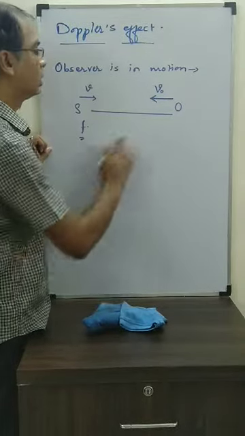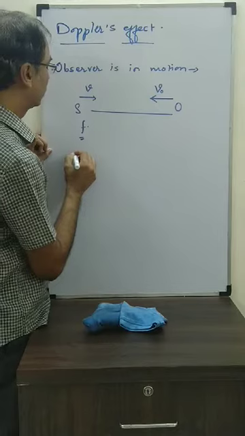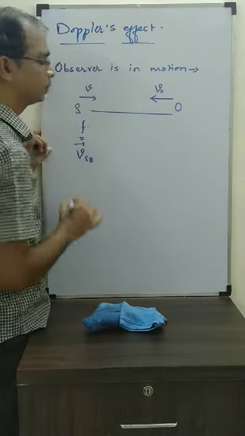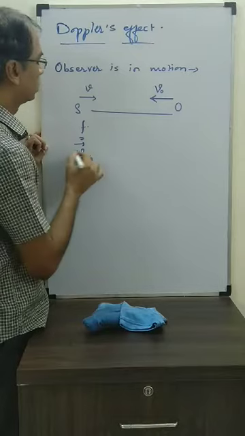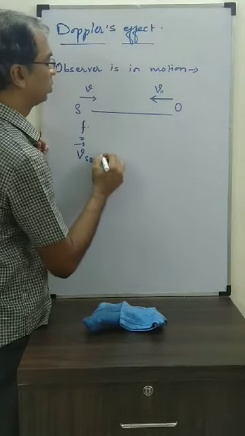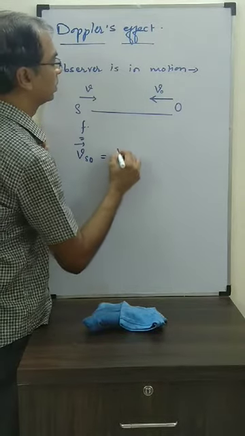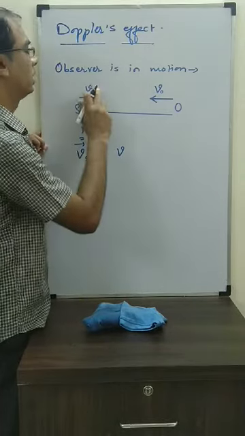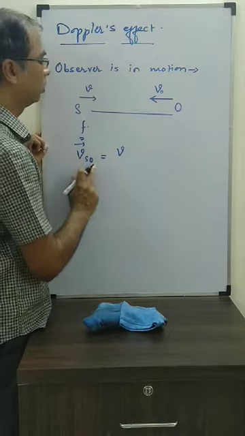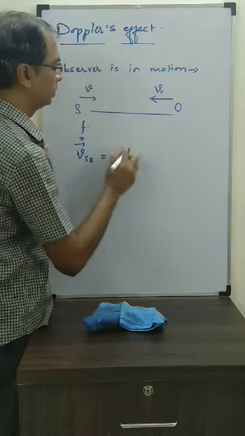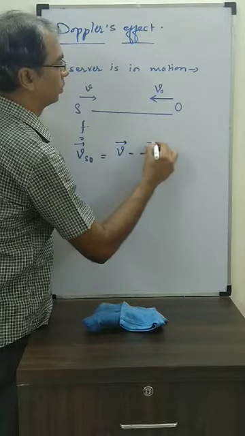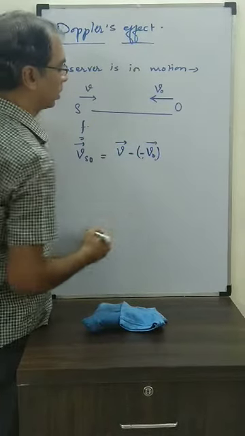So what is happening in this one? We will find the velocity of sound with respect to the observer. So the velocity of sound with respect to the observer will be what? This is sound, so the sound speed is V, not Vs. Velocity of sound with respect to the observer. So V minus V.